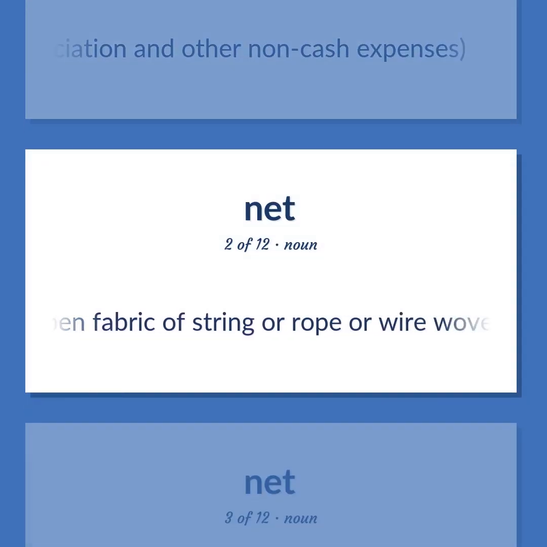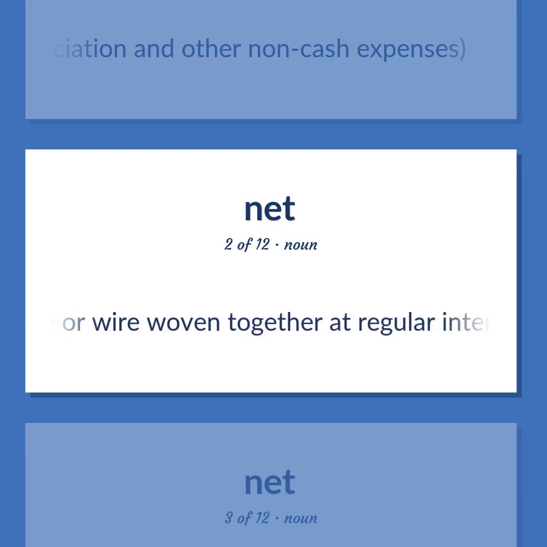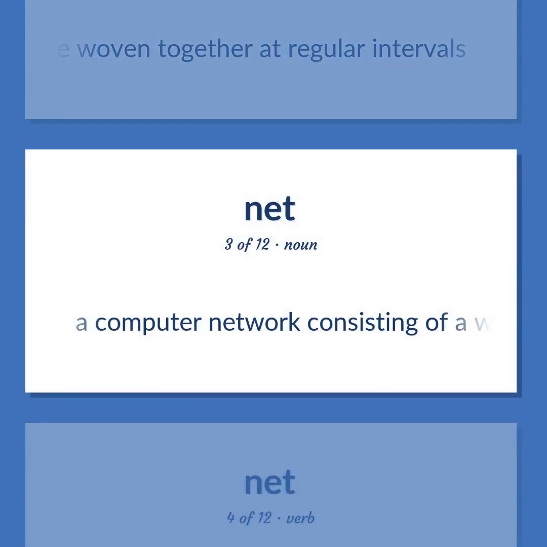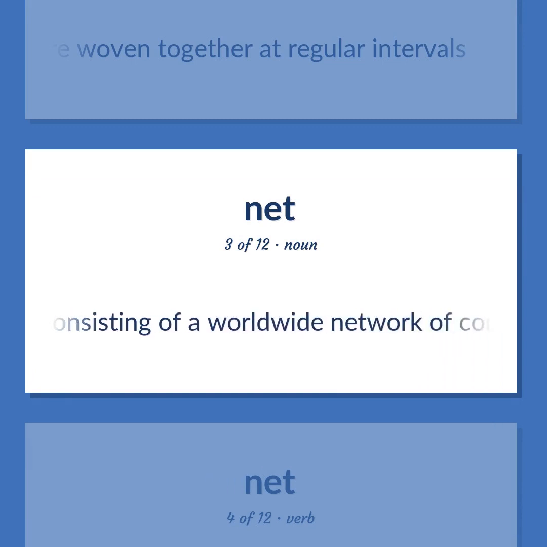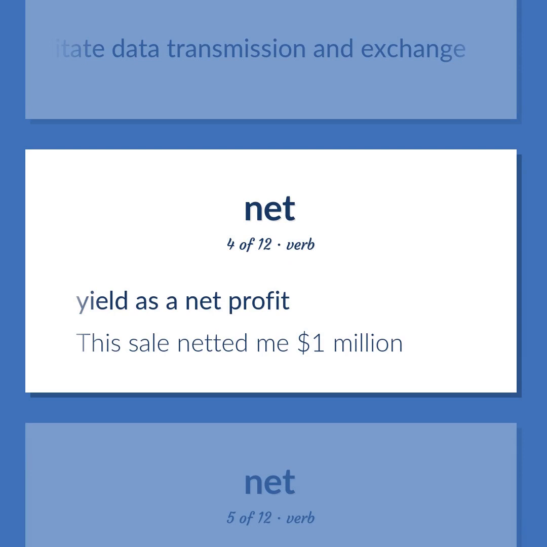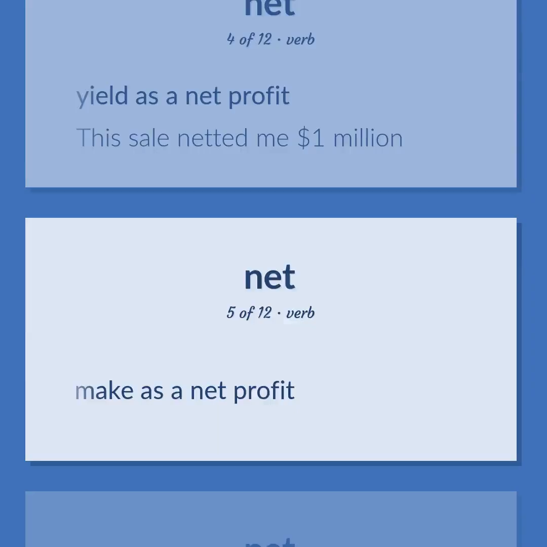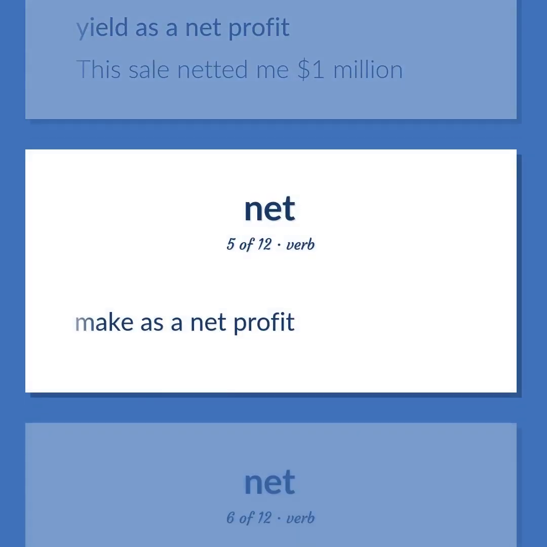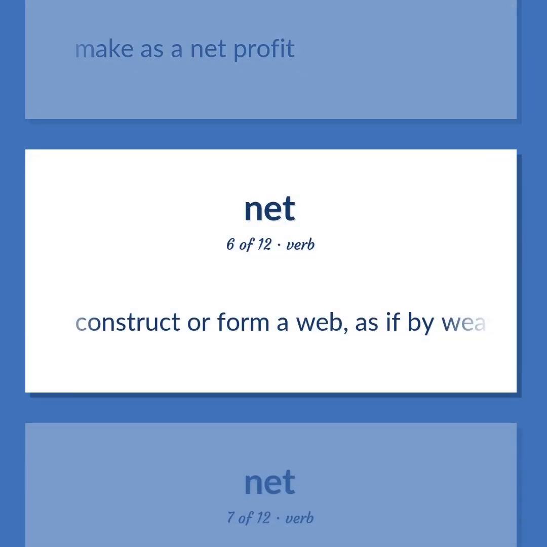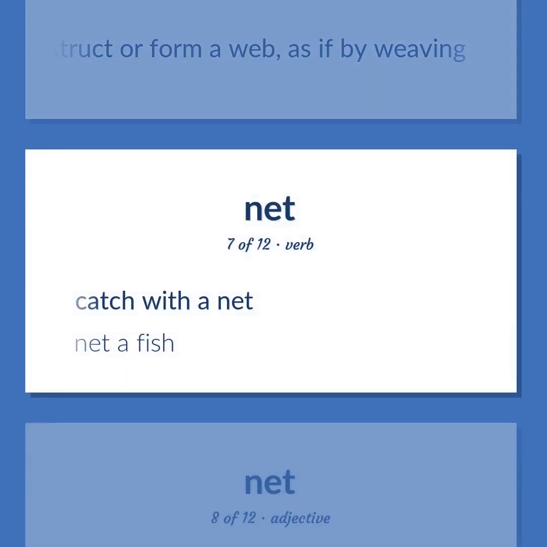An open fabric of string or rope or wire woven together at regular intervals. A computer network consisting of a worldwide network of computer networks that use the TCP/IP network protocols to facilitate data transmission and exchange. Yield as a net profit. This sale netted me $1 million. Make as a net profit. Construct or form a web, as if by weaving. Catch with a net. Net a fish.